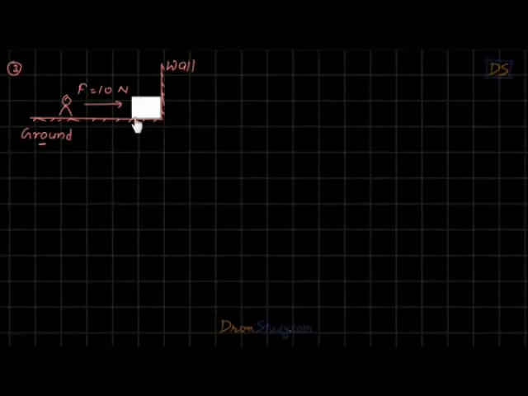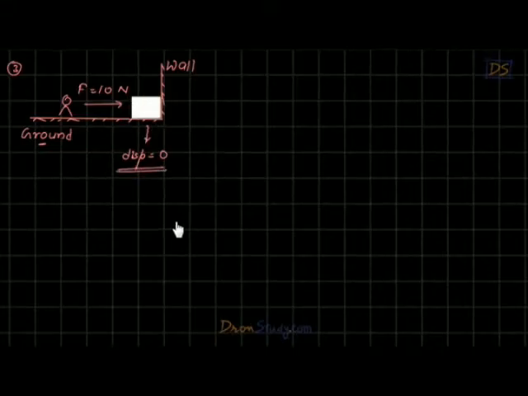So what is the displacement of this block? Clearly it is going to be 0. There is a wall here, so no matter how much force you apply, the block is not going to move ahead because of the wall. So obviously the displacement of this block is going to be 0.